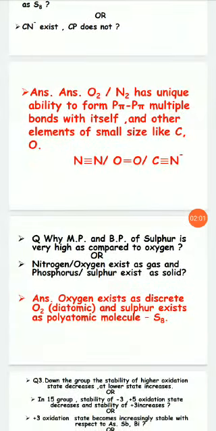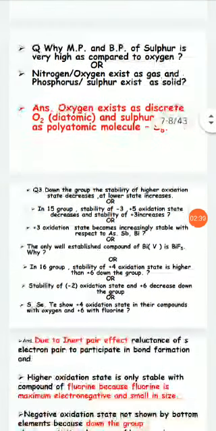Why are the melting point and boiling point of sulfur very high as compared to oxygen? The question is twisted and asked: nitrogen and oxygen exist as gas and phosphorus and sulfur exist as solid. The answer is oxygen exists as discrete diatomic O2 and sulfur exists as a polyatomic molecule.